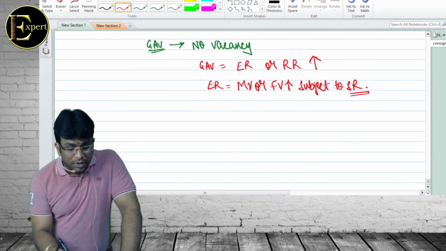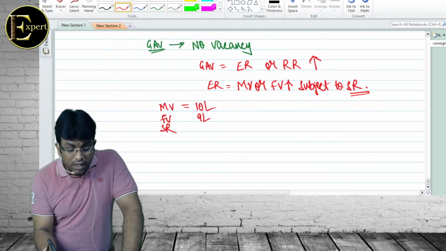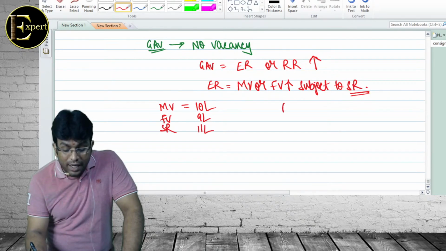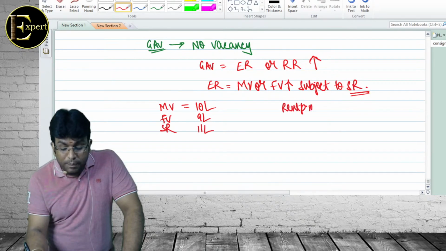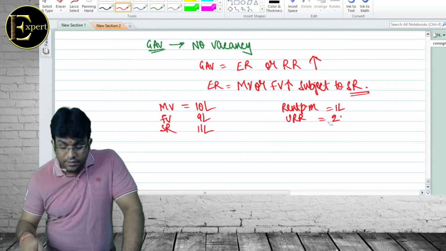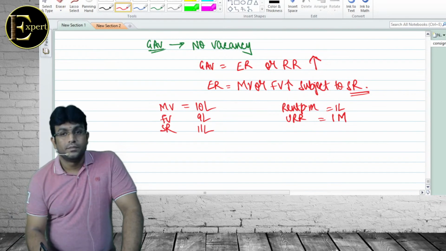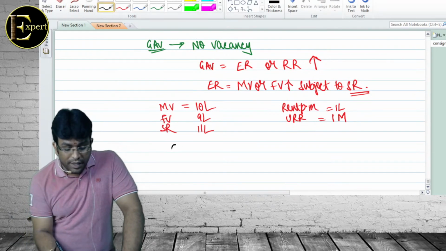Everybody? Now tell me guys, if municipal value is 10 lakh, fair value is 9 lakh, standard rent is 11 lakh, rent per month is 1 lakh. Unrealized rent is, let's say, for 1 month. Tell me guys, what is expected rent?